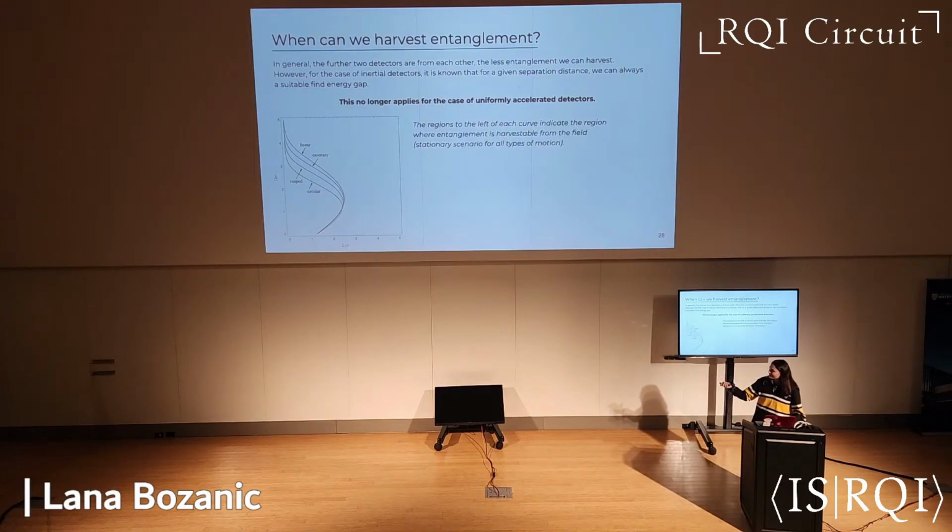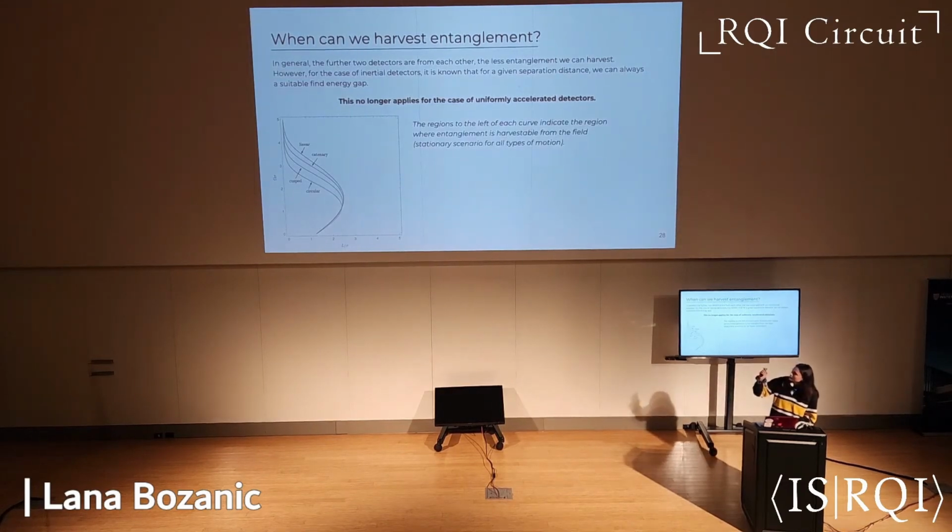This figure shows the regions to the left of all the curves where we can still harvest entanglement as a function of the separation distance and omega. So we see that we can't always harvest entanglement. We can't always find parameters that allow us to harvest entanglement.